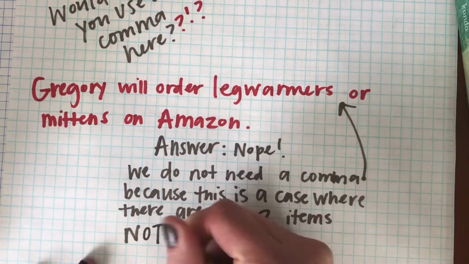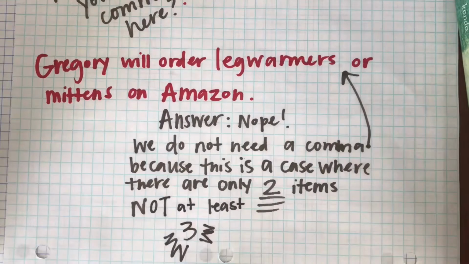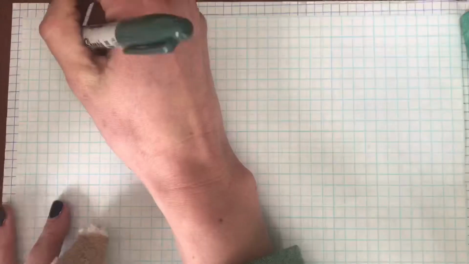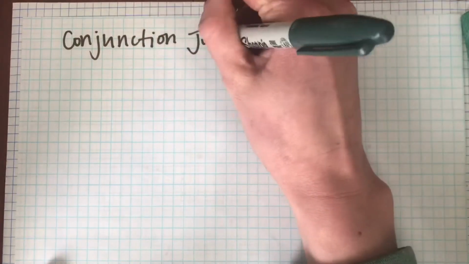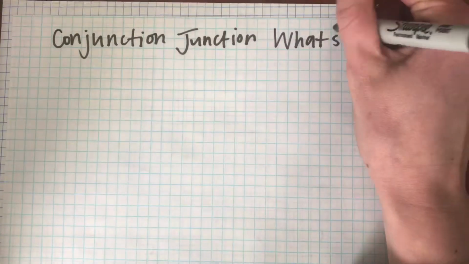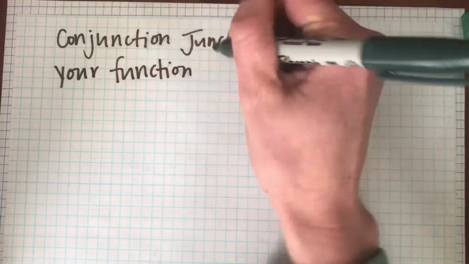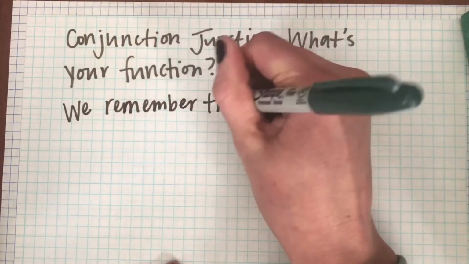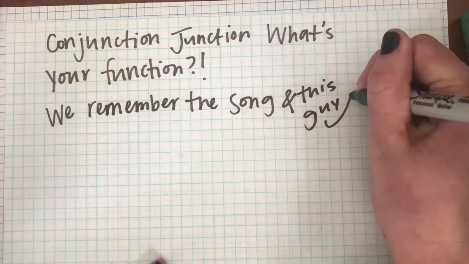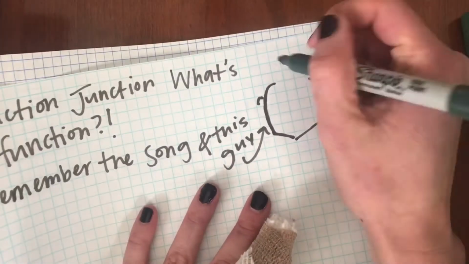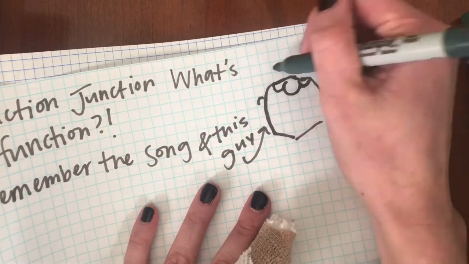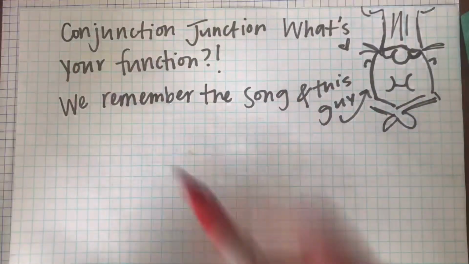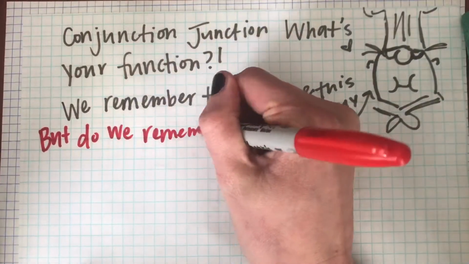So, conjunction junction, what's your function? This is our third comma pattern that we're going to look at. So we remember the song as kids. You probably remember that song growing up from Schoolhouse Rock. You probably remember this guy. We love him. But do you actually remember the function of conjunctions? It can just kind of slip through your mind because the song's so catchy.